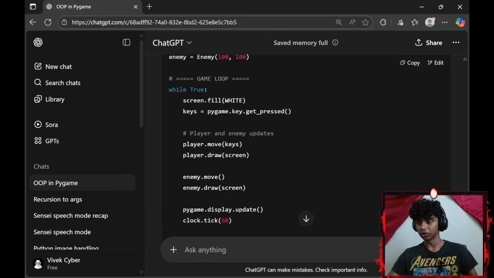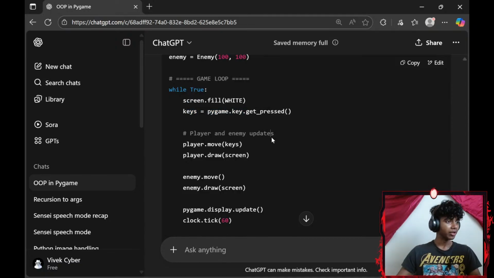Now for our game loop, we filled our screen.fill white. Okay, we went with a keys variable, set that equal to pygame.key.get_pressed.